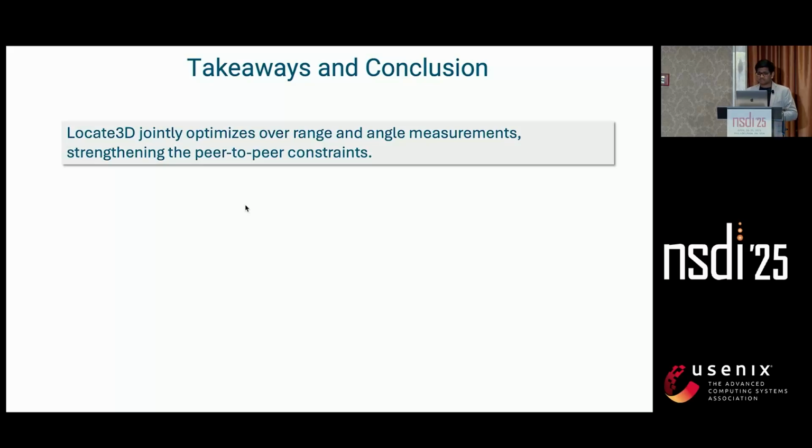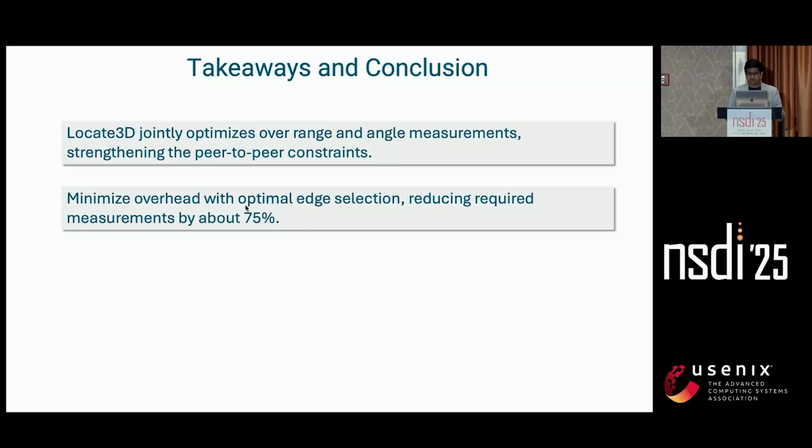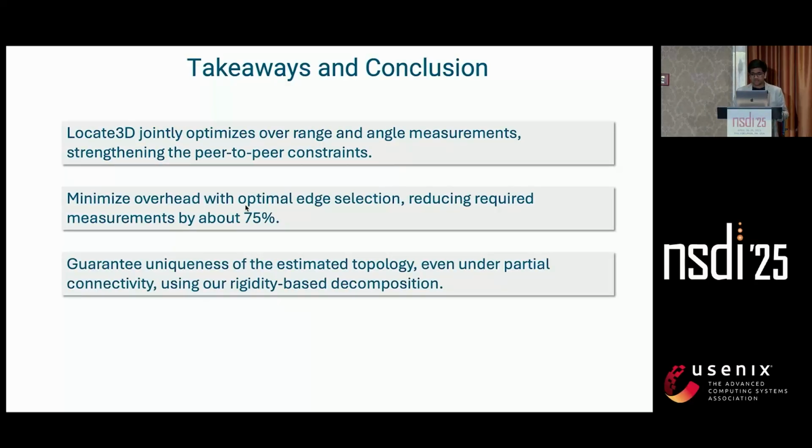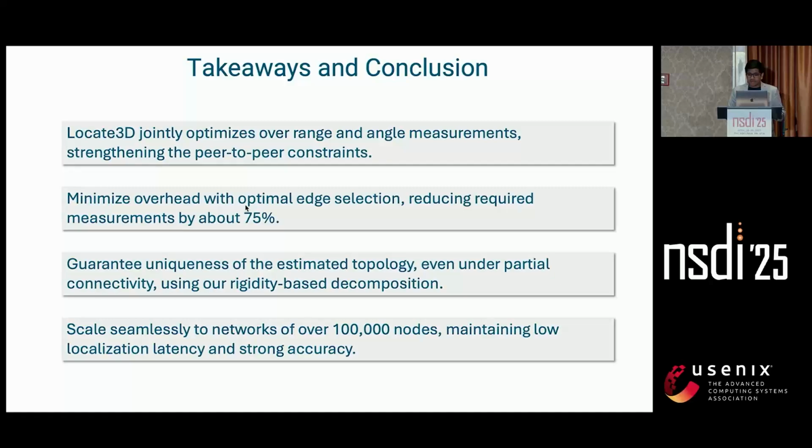To quickly summarize what we presented today, the first is Locate 3D, which jointly optimizes over range and angle measurements, strengthening the peer-to-peer constraints. Second, we minimize overhead with optimal edge selection, reducing the required measurements by about 75%. Third, we guarantee uniqueness of the estimated topology even under partial connectivity. And fourth, we scale seamlessly to networks over 100,000 nodes, maintaining low measurement latency and decimeter level accuracy.